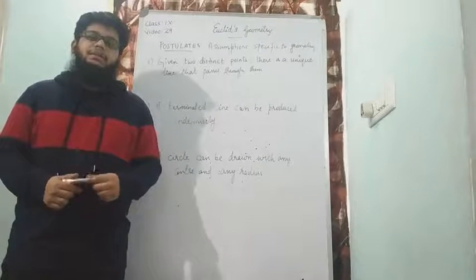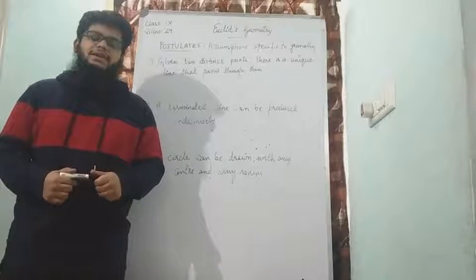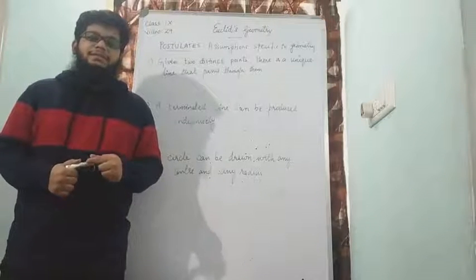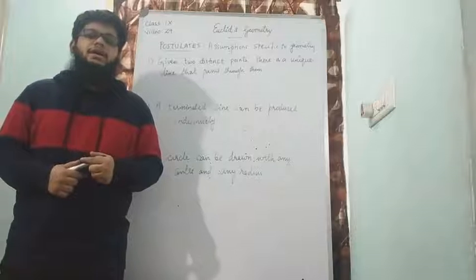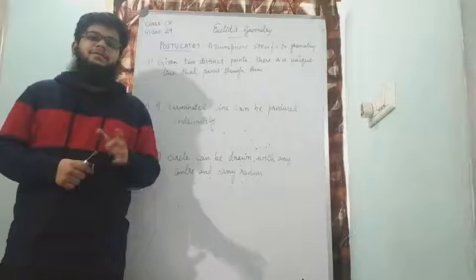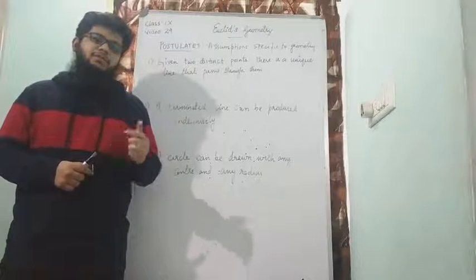In today's class, we will be beginning with a new topic called postulates. In last class, we completed 7 different axioms in Euclid's Geometry. Now, let us first understand the difference between axioms and postulates before we move on back